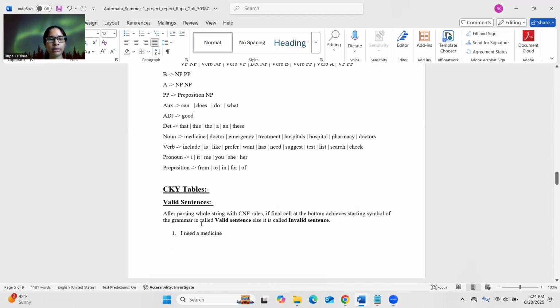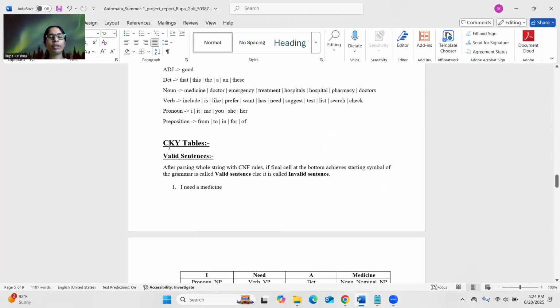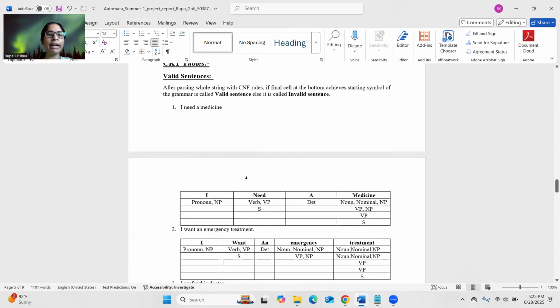When coming to discuss the CKY tables for the valid sentences, after parsing the whole string with CNF rules, if the final cell at the bottom achieves the starting symbol of the grammar, it is called a valid sentence, or else it's an invalid sentence.